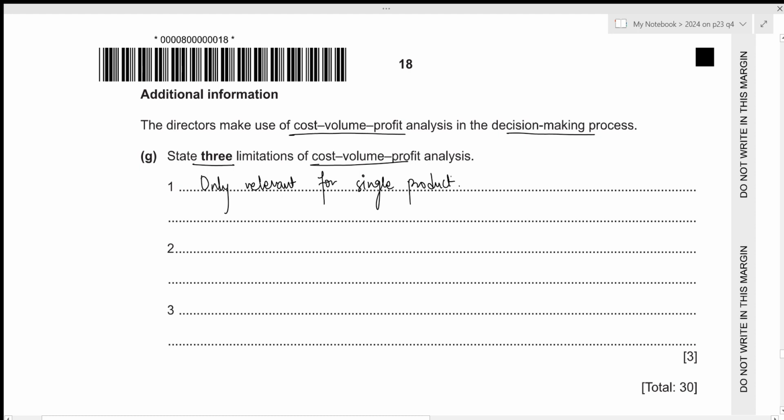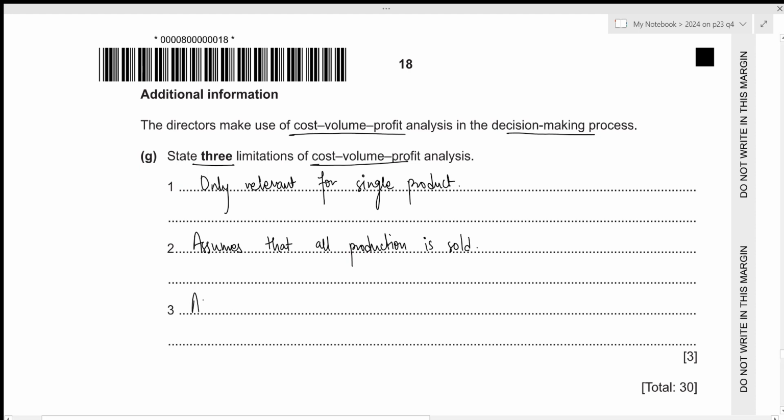The second limitation is that we assume that all production is sold, which might not be the case in reality. So assumes that all production is sold. Then the third one is that it also assumes that the fixed costs remain constant over a relevant range, and that might not be true in case of reality.